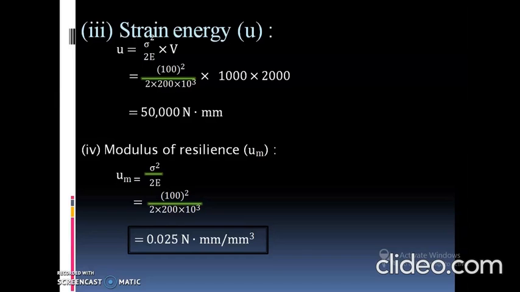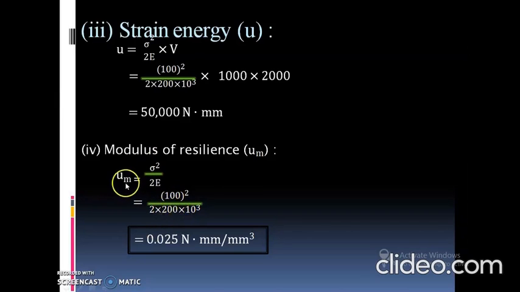The last term we have to calculate is modulus of resilience, with notation U suffix m. What is the basic formula for modulus of resilience? U m is equal to sigma square upon 2E. Now we know sigma and E, so we put sigma equal to 100 square and E as 200 into 10 raised to power 3.